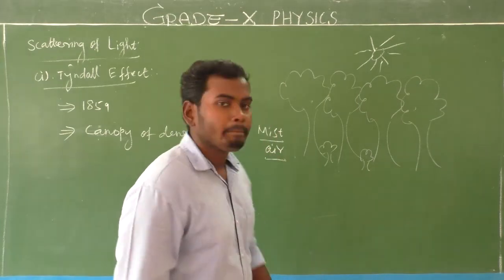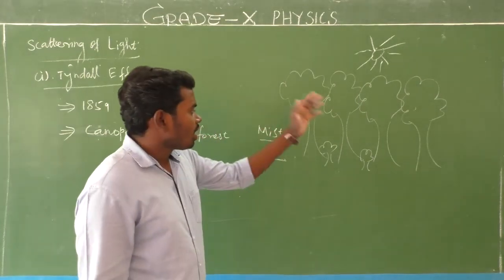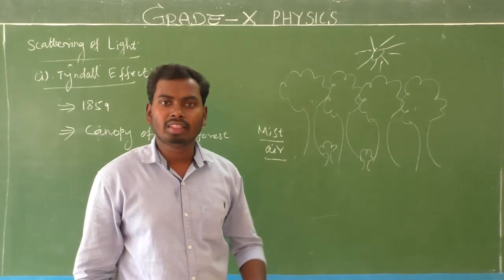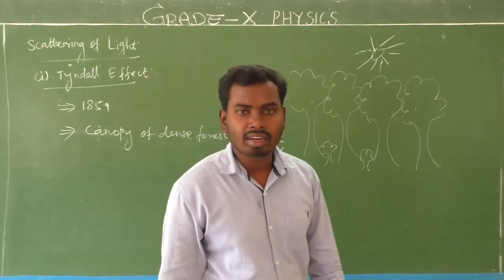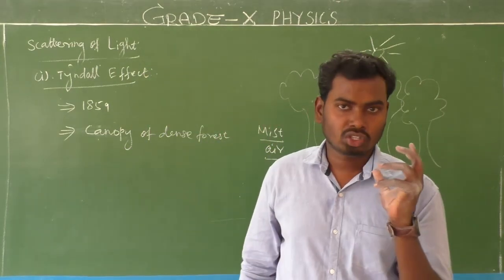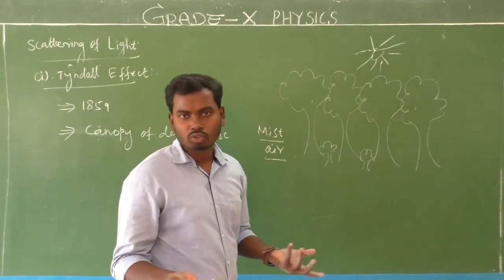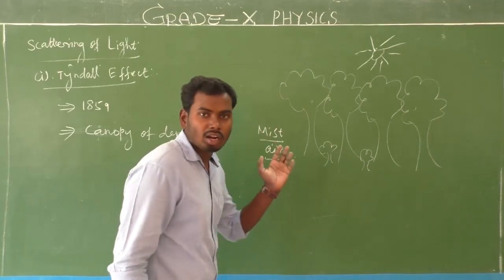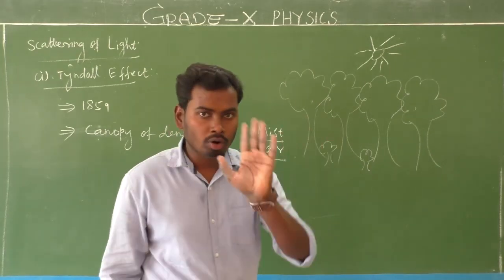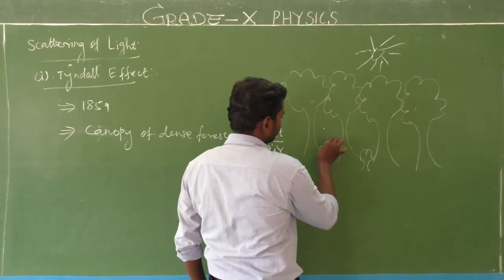That is mist air. Okay, so in forest, mist air will be there. This mist air contains water droplets. So many water droplets will be there. Because that is mist air, water droplets will be there in large amounts. Is it clear? Yes.